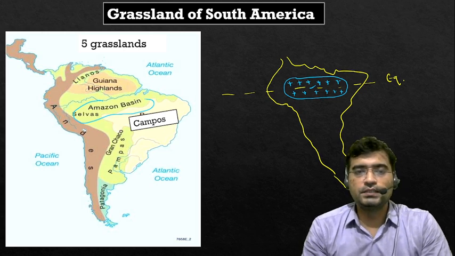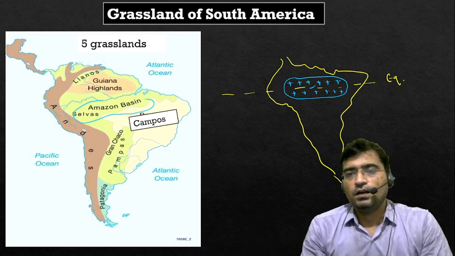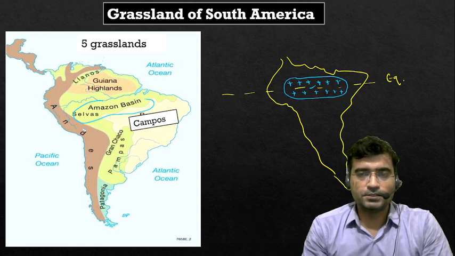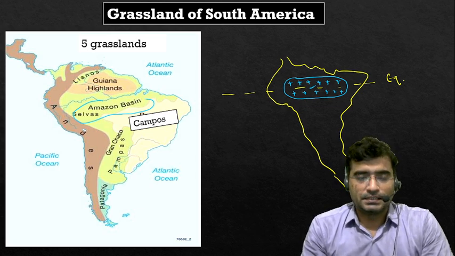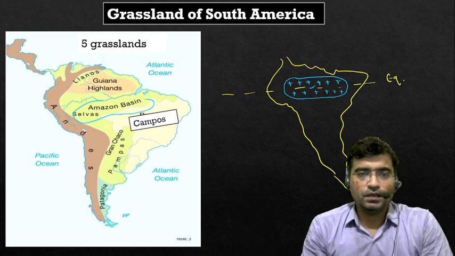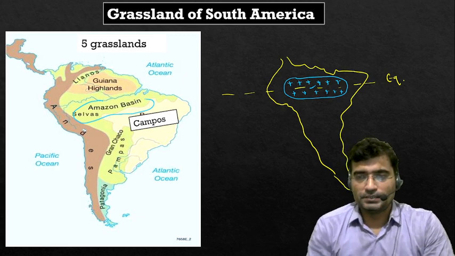So the Selvas is considered the lungs of the ecosystem. The dominance of Selvas vegetation here is quite unique, and due to this, it becomes very significant for the entire world.